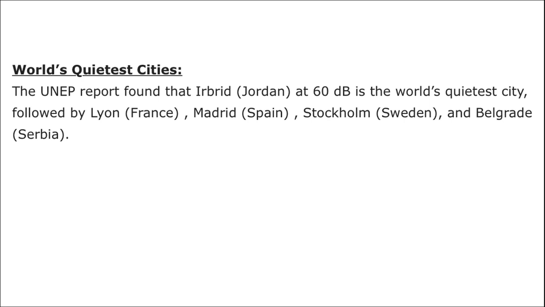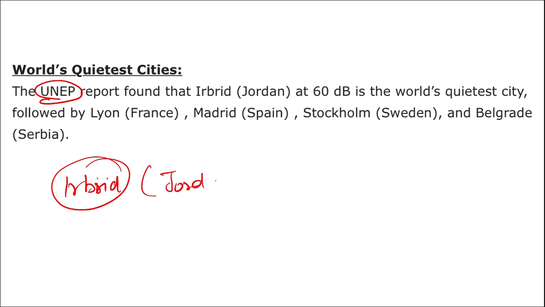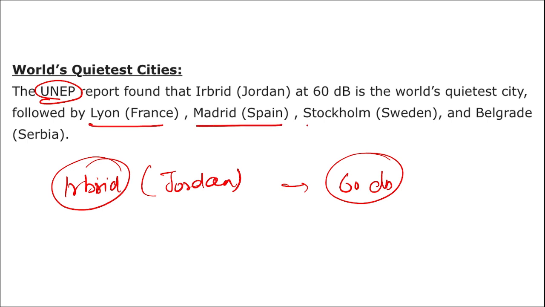But now shouldn't we think about which is the quietest place in the world? According to this UNEP report, Erbil of Jordan is the quietest city in the world with just 60 decibels. Erbil, Jordan. If a question is asked which is the quietest city in the world, it is Erbil of Jordan with 60 dB. This is followed by Lyon of France, then Madrid, Spain, Stockholm, Sweden, and Belgrade, Serbia.